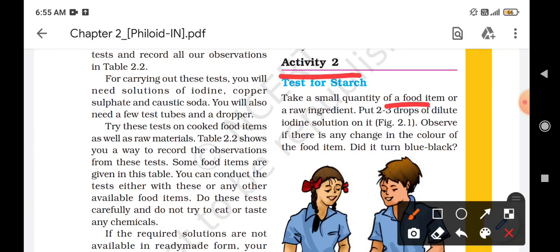We can also take rice, because rice is also a source of carbohydrates. Now we will put 2 to 3 drops of dilute iodine solution on it, and observe whether there is any change of color in the food items. Did it turn blue black?